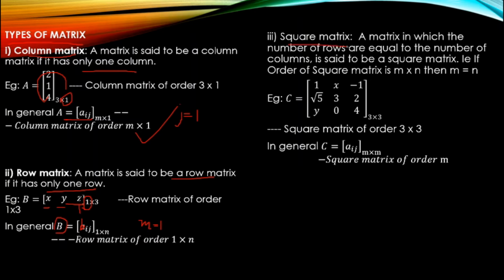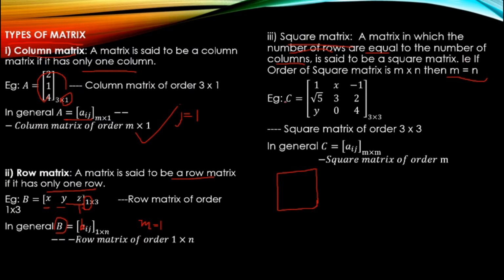Square matrix. In a square, all sides are equal, so here also the order of our matrix should be equal. Your rows should be equal to columns. So a matrix in which the number of rows is equal to the number of columns, that means m is equal to n, is said to be a square matrix. So if the order of the matrix is m by n, then m equals n.